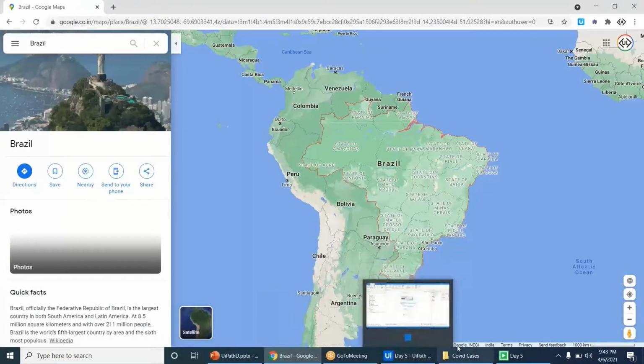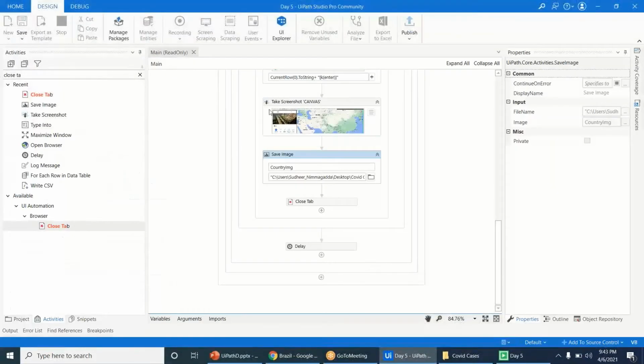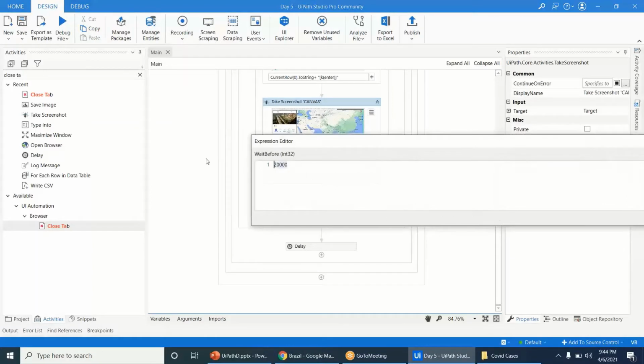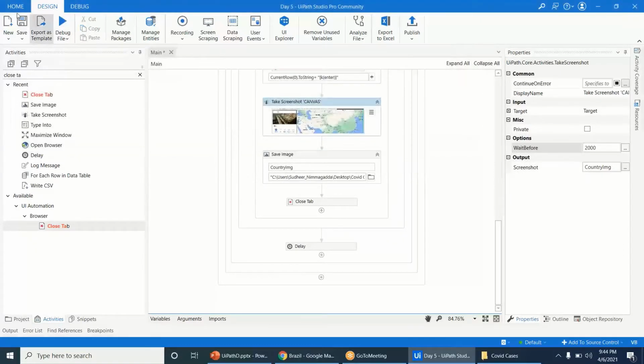It is taking too much time, so I will give 500 milliseconds instead of 2000. So it is 20,000. That's why. Okay, sorry, mistake. 20,000 means 20 seconds. That's why it is taking time.